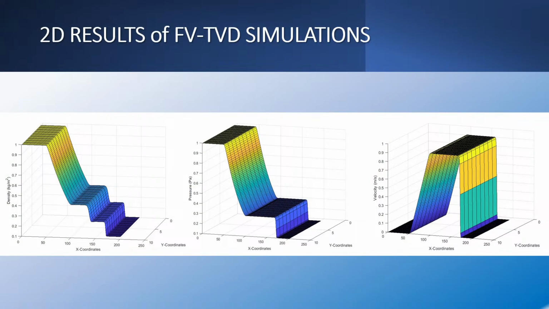Now here we see the two-dimensional results from the finite volume TVD simulations. First of all, we see the density, pressure, and velocity with regards to the x and y coordinates.